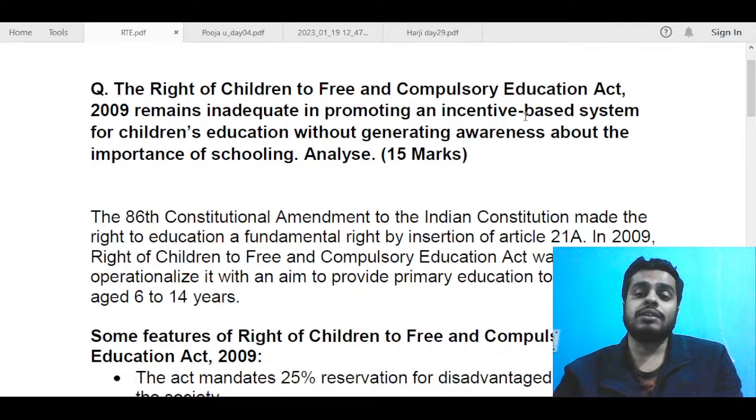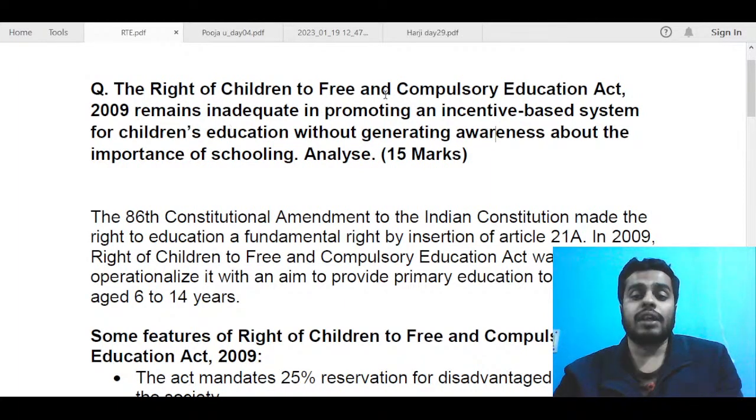Inadequate in promoting an incentive-based system. So for children, some incentives were given via this act. For example, before this act also, the midday meal scheme was there. That is a type of incentive: you will get lunch in the school itself, and this act just continued those incentives. But the problem is that still the quality of education given in our schools has not been sufficient.